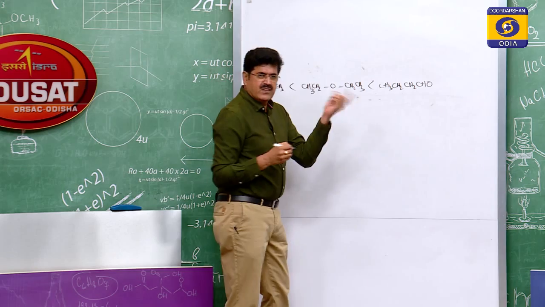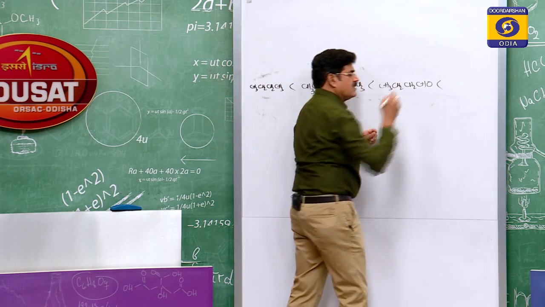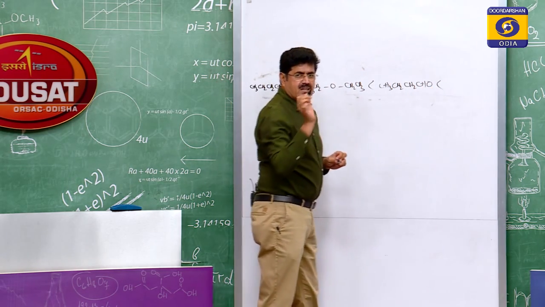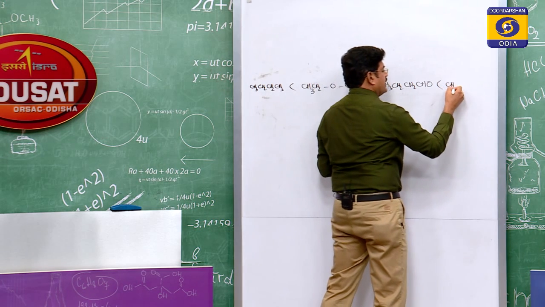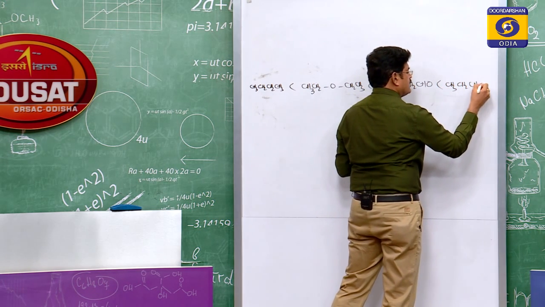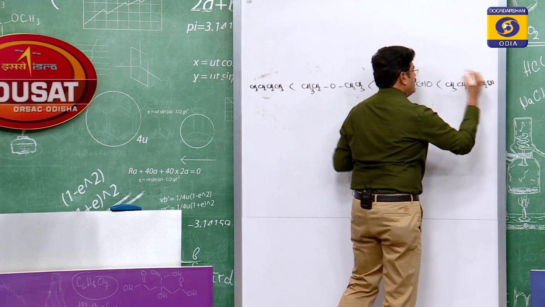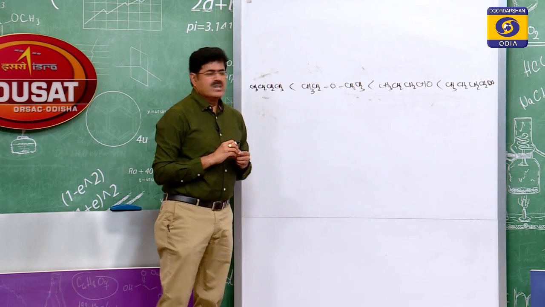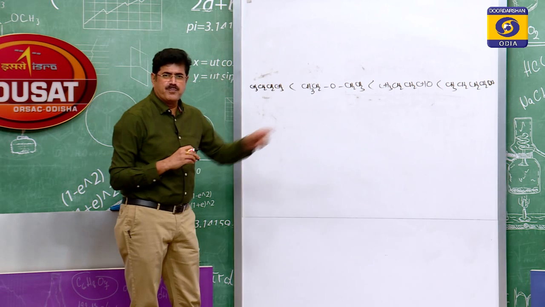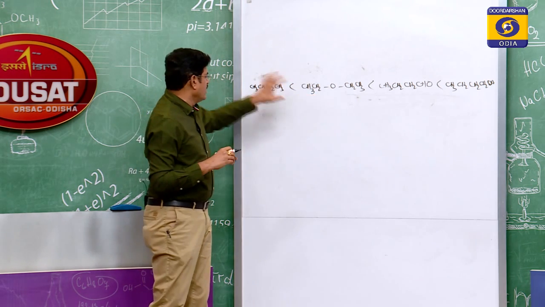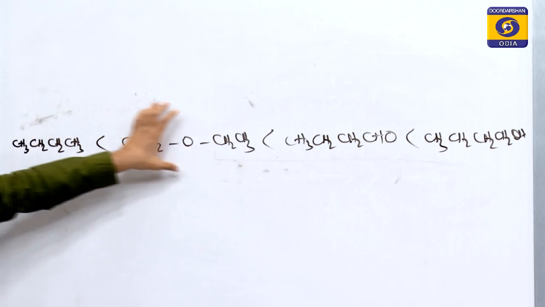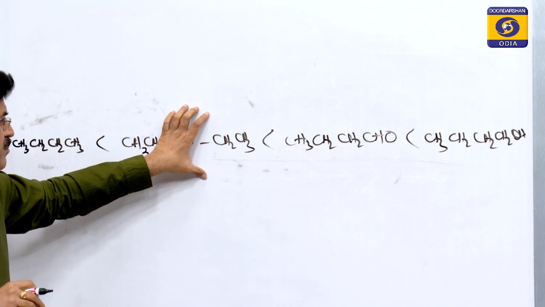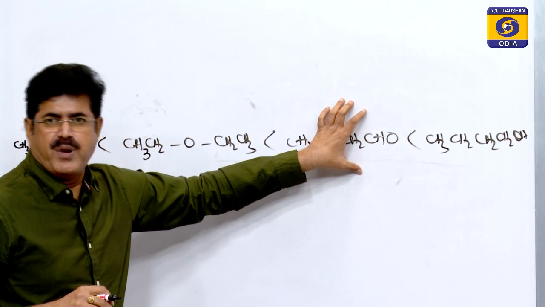Then it is lesser than the alcohol butanol, CH3CH2CH2CH2OH, this one. This is the increasing order of boiling point. The alcohol has the highest boiling point because of intermolecular hydrogen bonding and van der Waals forces of attraction. The other has a very low boiling point, and this is dipole attractions.